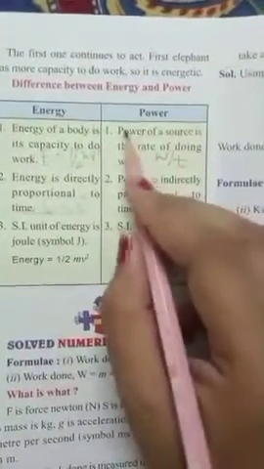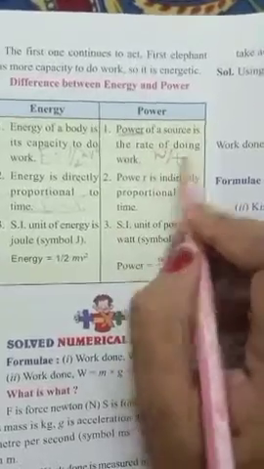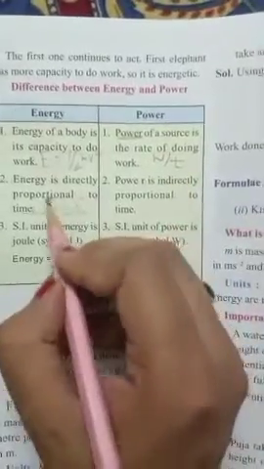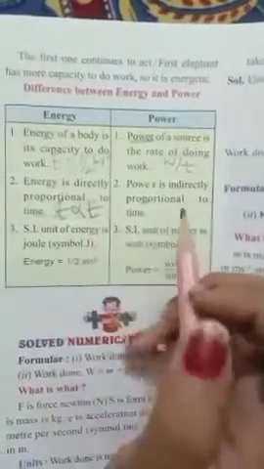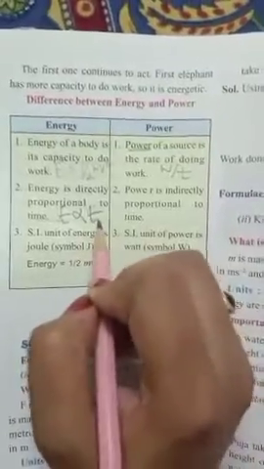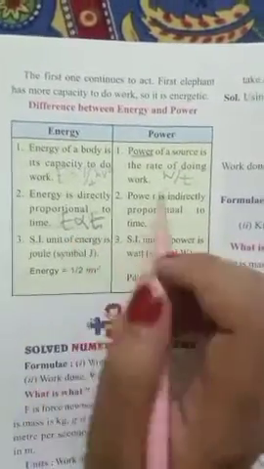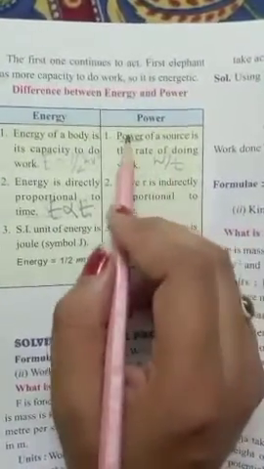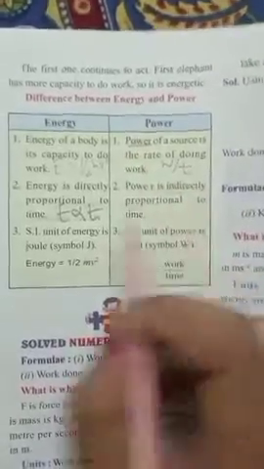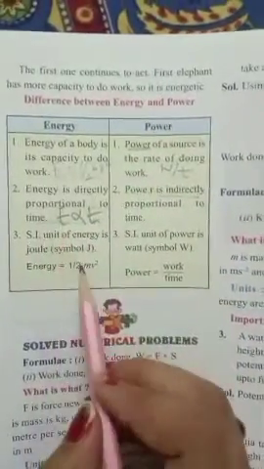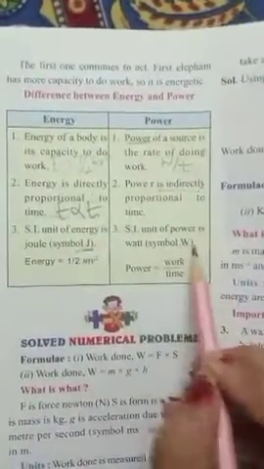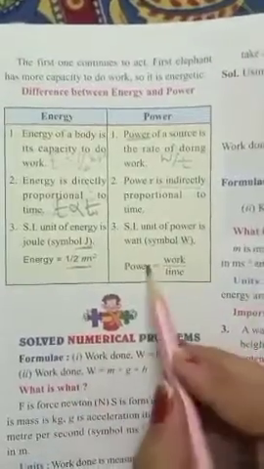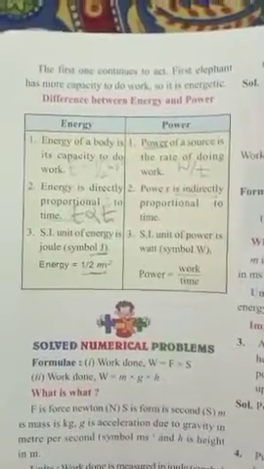Whereas if I talk about power, it is inversely proportional. It is 1 upon t. Whereas energy is directly proportional to time. Means more time I take, more energy I consume. But here, more time I take, less power I consume. So this is inversely, it is directly. SI unit of energy is joule, whereas power is watt. Energy can be half mv square, whereas power is work upon time.